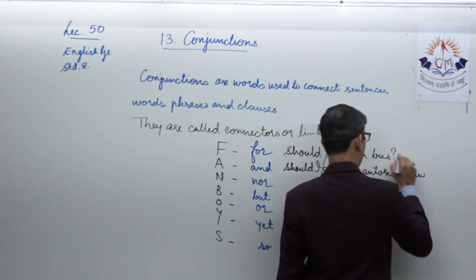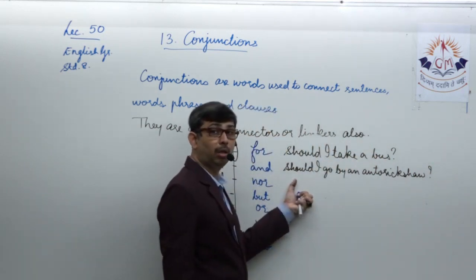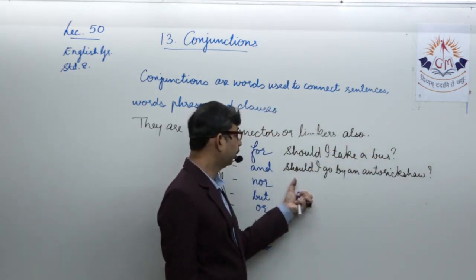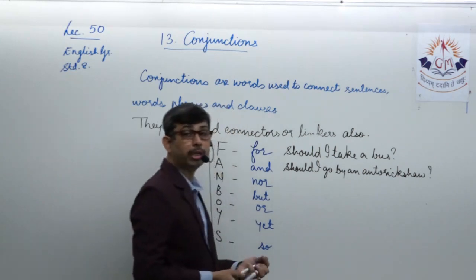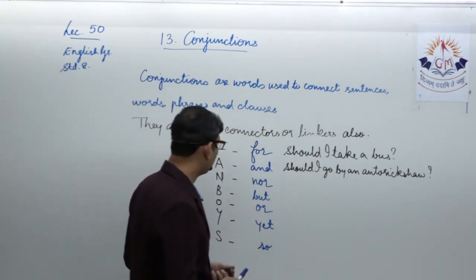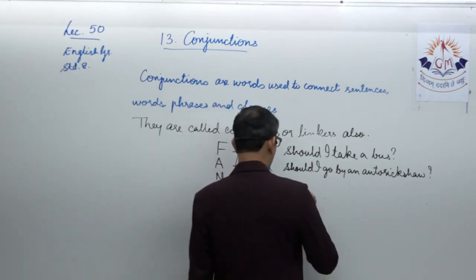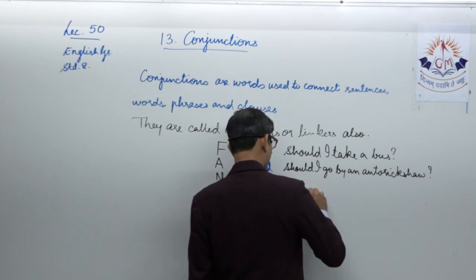So here two questions are being asked with the auxiliary verb should. Should I take a bus? Should I go by an auto rickshaw? When I want to join them, I will have to use coordinating conjunctions, one from the list that is alongside. So let us choose an appropriate one and join these two individual sentences.